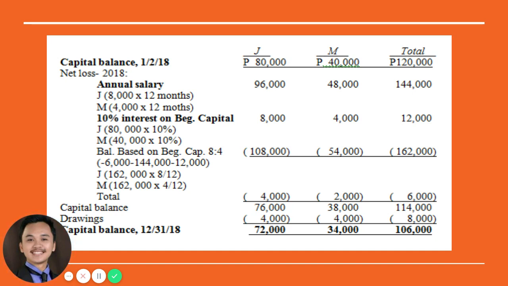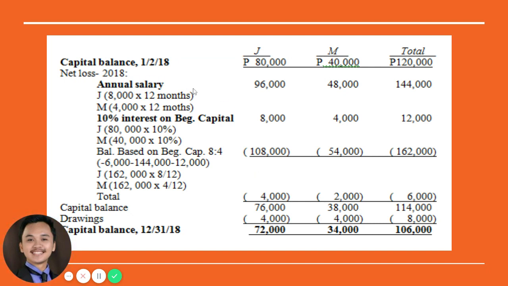So therefore, the total share in the loss of the partnership will be 4,000 for J and 2,000 for M. However, again, take note that this loss, ang effect aning loss is a deduction to its capital. So, mugamay ang iyang capital balance. So, 80,000 minus 4, so we have 76,000. And for M, 40,000 minus 2,000, 38,000 na lang.